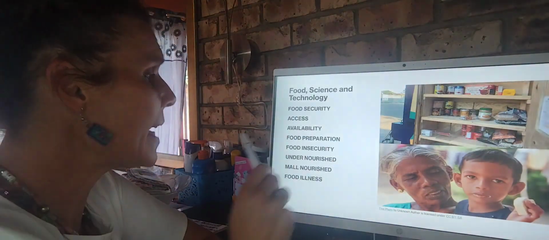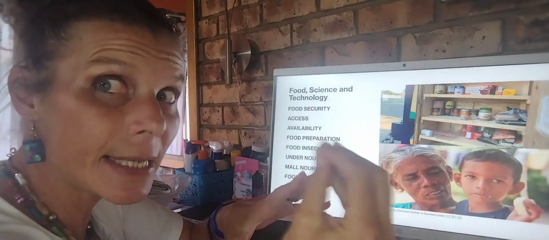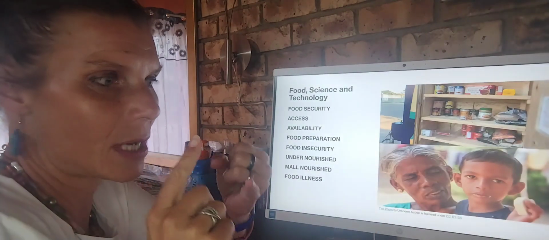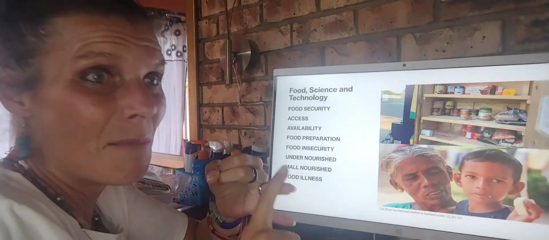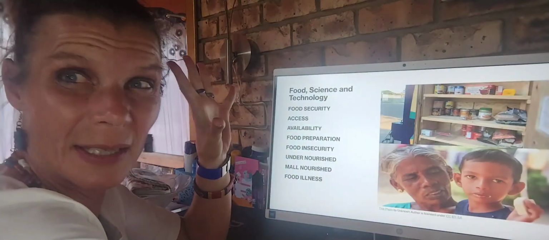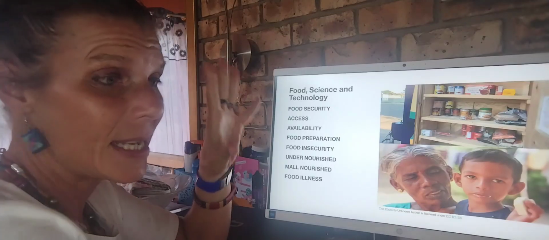Alright. Then malnourished means, okay, now there is enough food available, but people can't access the food because of ridiculous prices, inflation. Maybe they live in rural parts where the nearest shop is 200 kilometers from them. So although there is availability, they do not have access to the food.